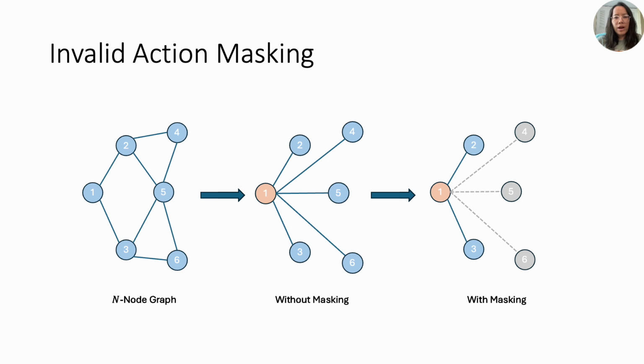In any n-node graph, actions to neighboring nodes are only considered valid. Both Q-learning and PPO without masking consider all nodes as possible movements. To enforce restricted transitions to neighboring nodes only, we use invalid action masking.